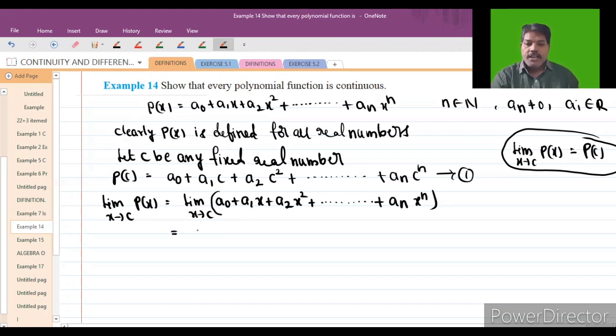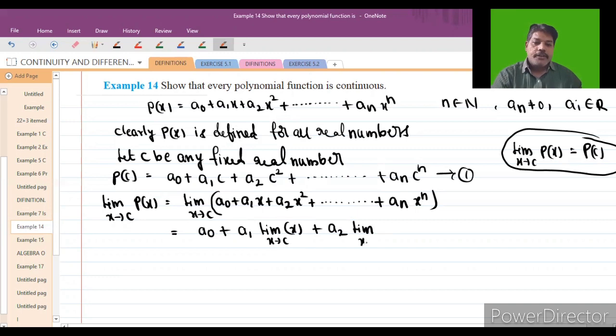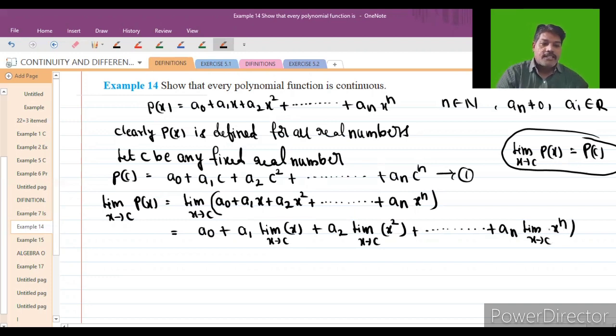So here I will apply the limit. Here what happens? A naught plus A1 into limit x extending to C of X, plus A2 into limit x extending to C of X square, plus and so on, an into limit x extending to C of X power n.